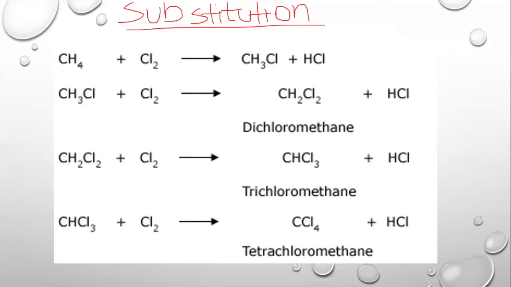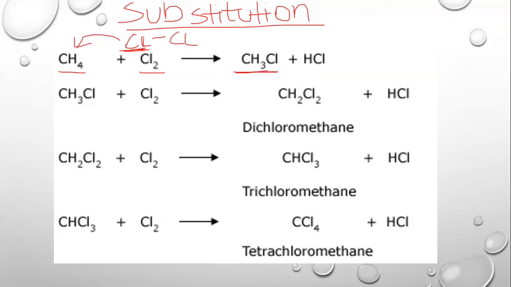Let's take an example. We have methane over here, as it has only one carbon. This is methane. Then we have one halogen, which is chlorine. We take chlorine as a gas and it always exists in its two-atom form, Cl2, and then we have methane. When they react, one of the chlorines will replace one of the hydrogens and form a compound which will become CH3Cl.